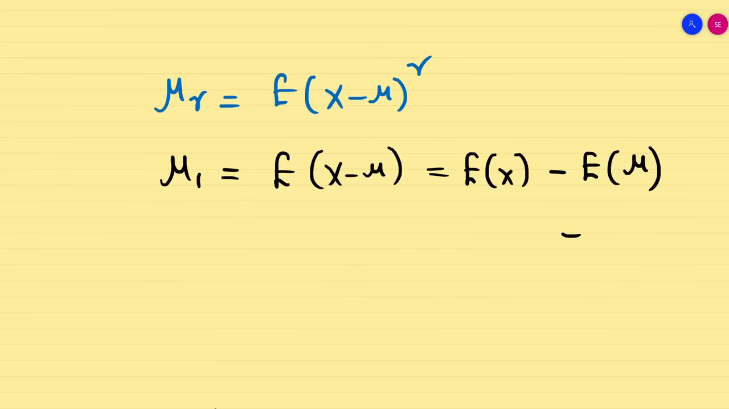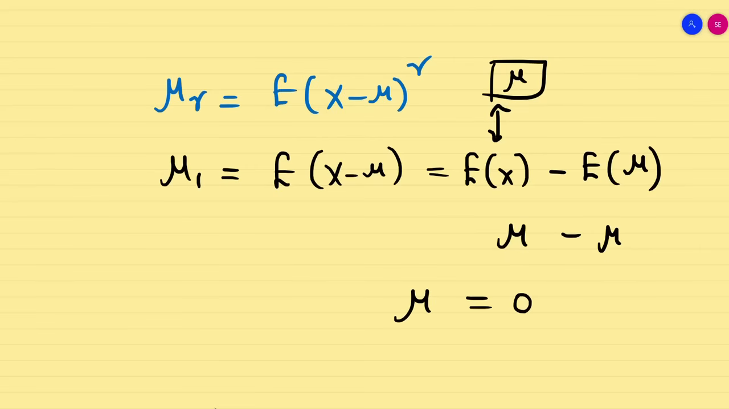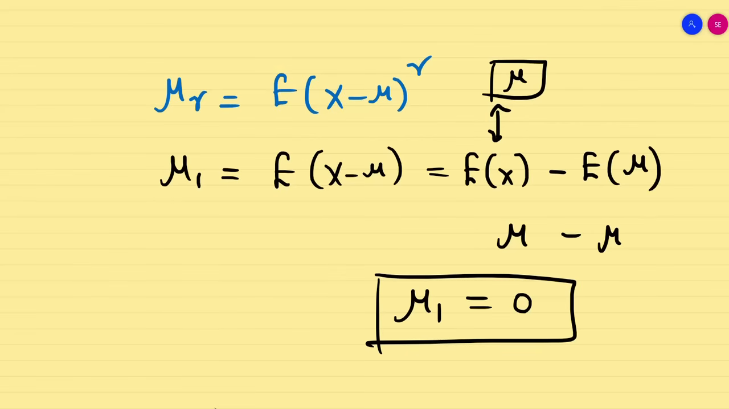So E of mu is going to be what? Mu. E of x, we already know, is nothing but the classical mean, mu. So from this what we get is my mu1 is always 0. So my first central moment is always 0. It's a very important MCQ.